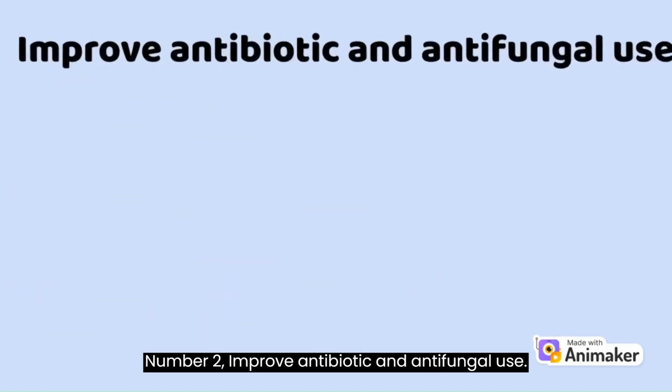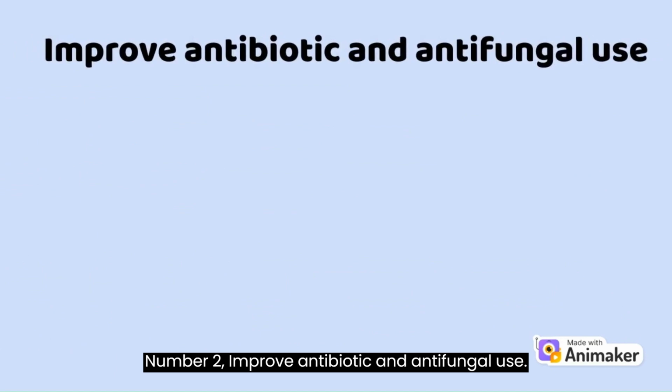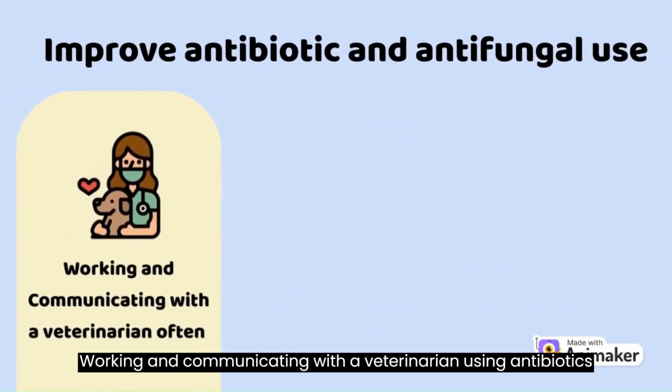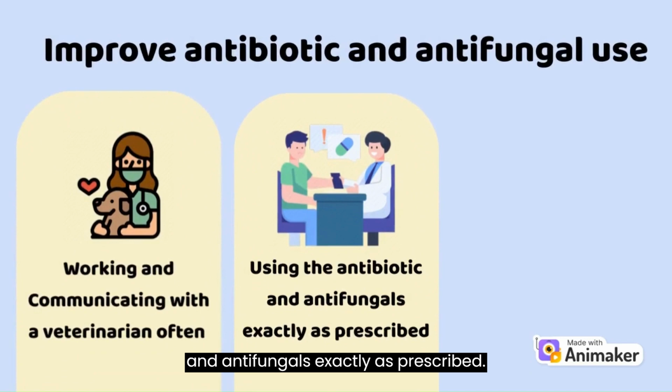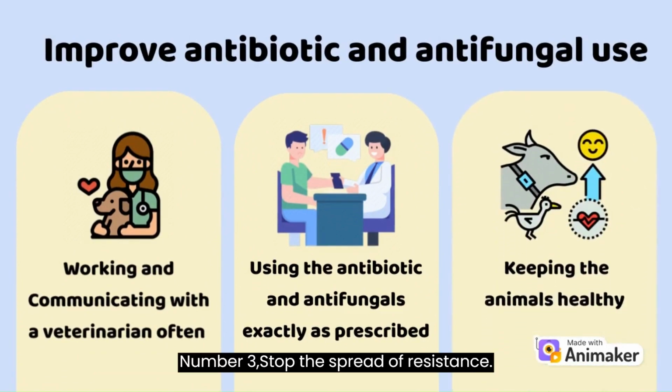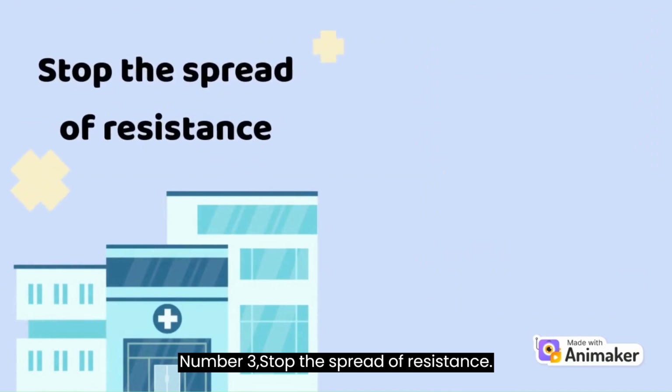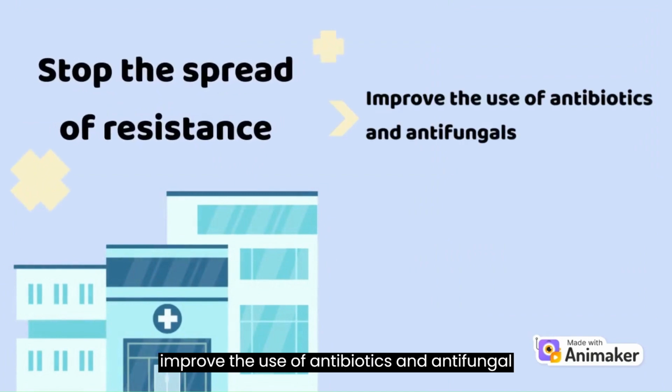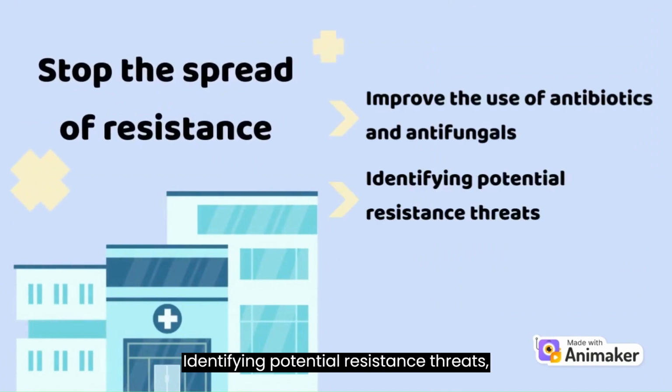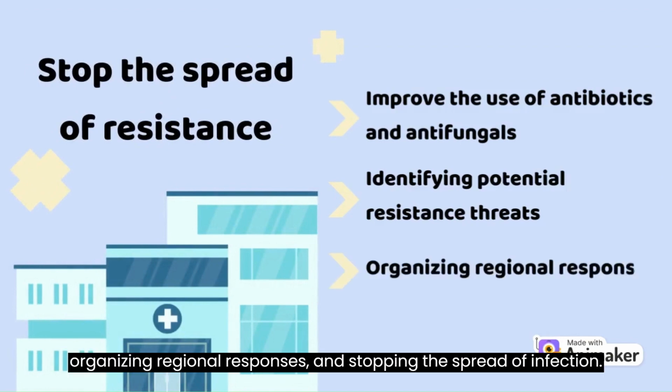Number 2. Improve antibiotic and antifungal use. Working and communicating with a veterinarian. Using antibiotics and antifungals exactly as prescribed. Keeping animals healthy. Number 3. Stop the spread of resistance. Improve the use of antibiotics and antifungals, identifying potential resistance threats, organizing regional responses, and stopping the spread of infection.